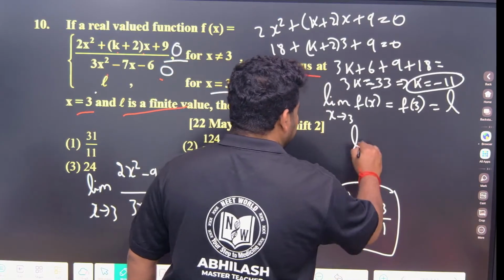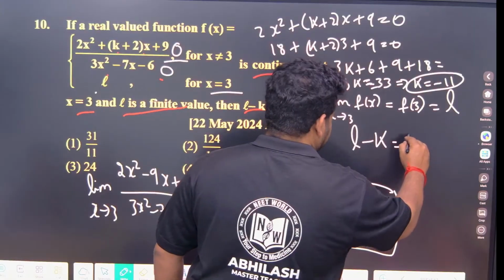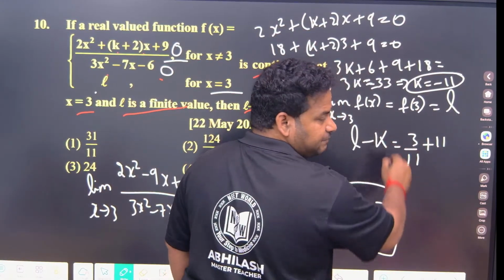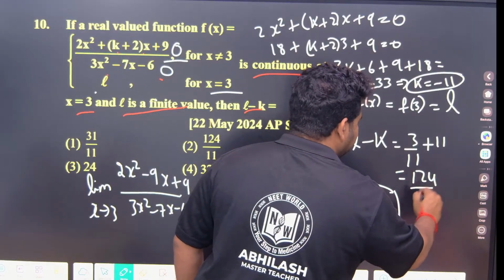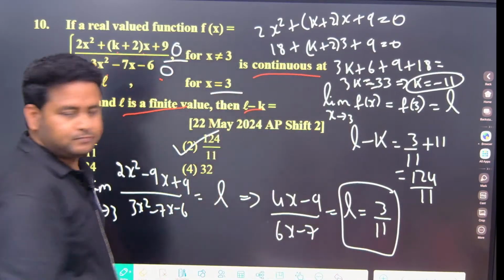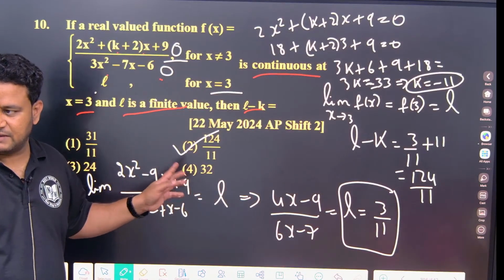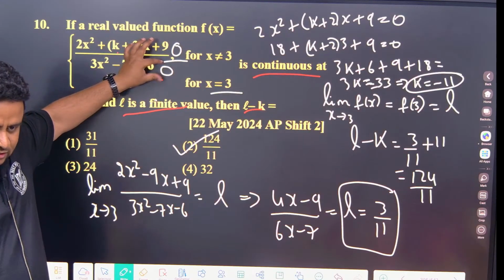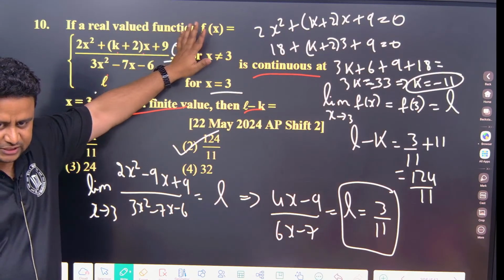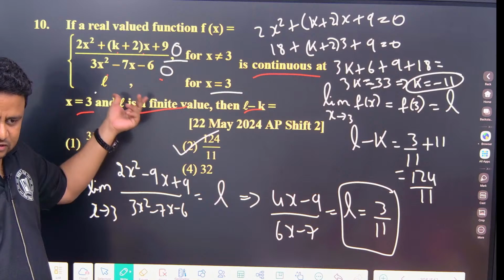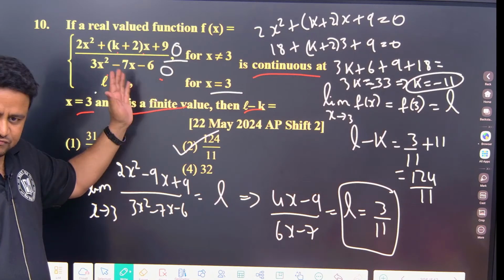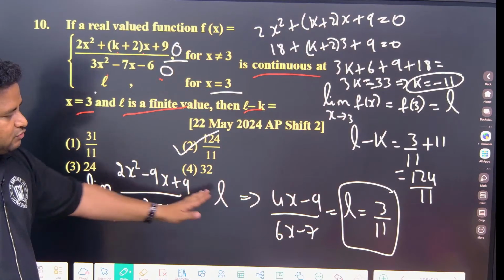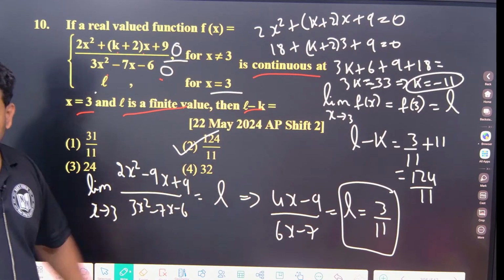They are asking L minus k. So that is 3 by 11, minus of minus is plus 11. 11 11s are 121. 121 plus 3 is 124 by 11. That is option 2, 124 by 11. Clear? Understood? So the most important thing is 0. If you get denominator 0, take numerator 0, find the value of the constant. If you get numerator 0, and the constant is in the denominator, take denominator 0, find the value of the constant, put the value of the constant, then apply limits, LH rule, and you will get the other value. Clear? Got it? Next thing.